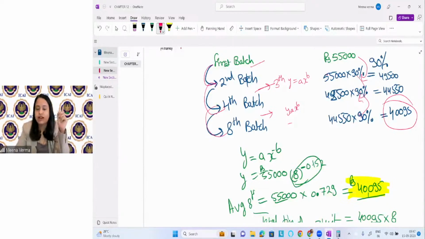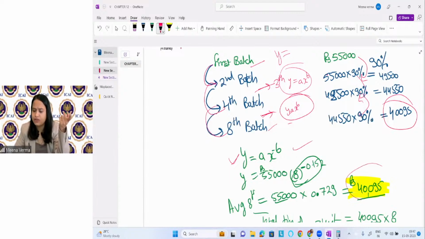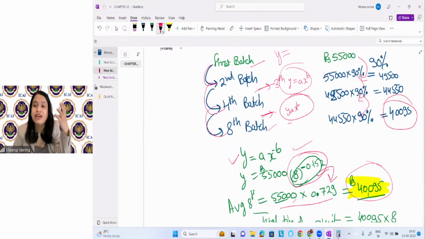But if they're asking you the cost or the time somewhere in between, then you have to apply this formula. This formula is applicable everywhere, right? Even for the first 8 units, like you can see here for 8 units, they applied the formula and got it. But in the question, this value was given, so you don't need to apply the logarithm, anti-logarithm, anything, because it was directly given. You can put it directly and find it directly. In case this question becomes logarithm, anti-logarithm, it will be difficult. So you can check it.